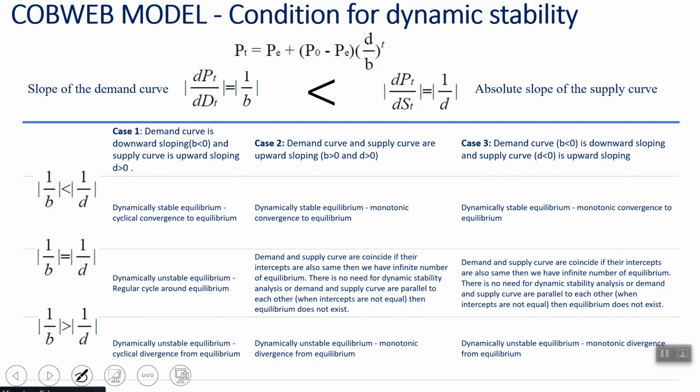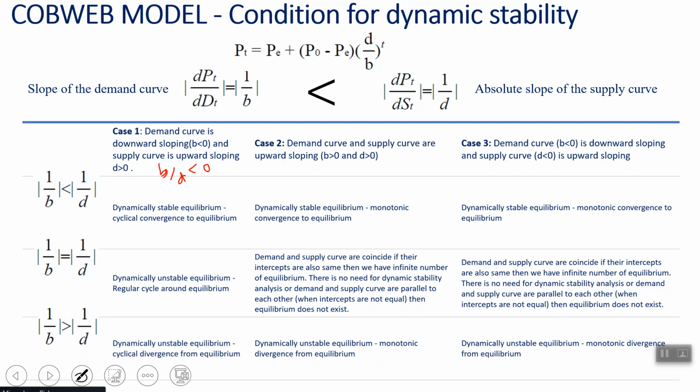If B is less than 0 and D is greater than 0, that means B by D will always be less than 0. Now, in this case, when your demand curve is downward and supply curve is upward, if the absolute slope of the demand curve is less than the absolute slope of the supply curve, that will give you a dynamically stable equilibrium.